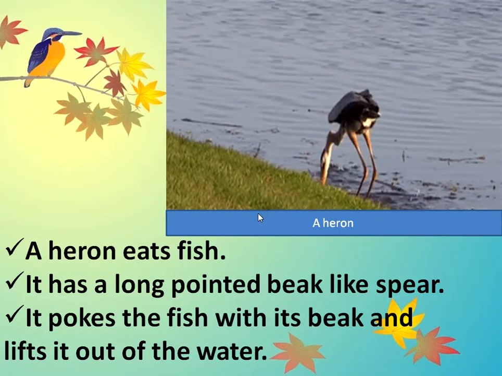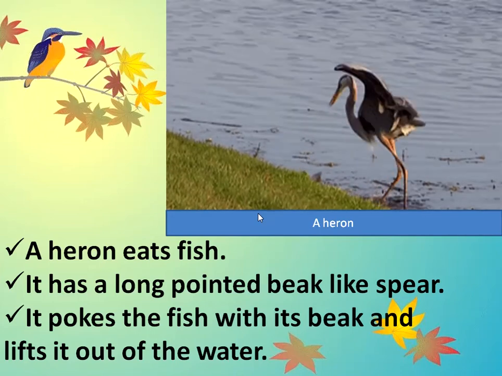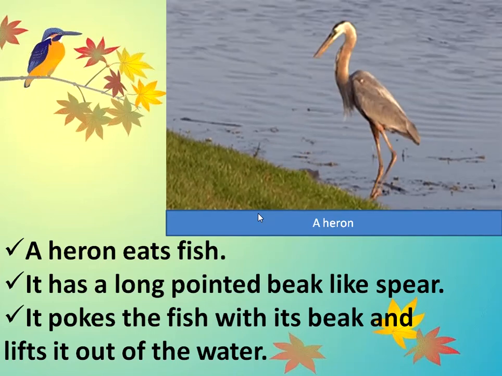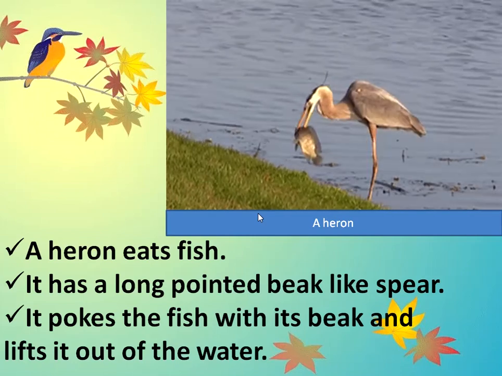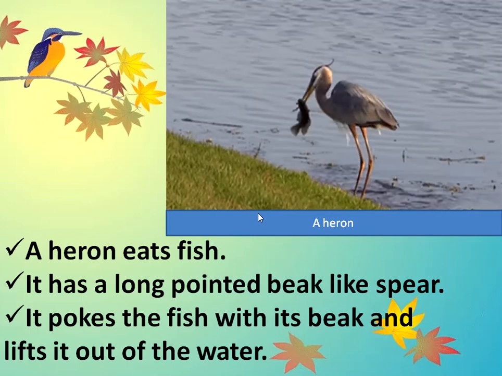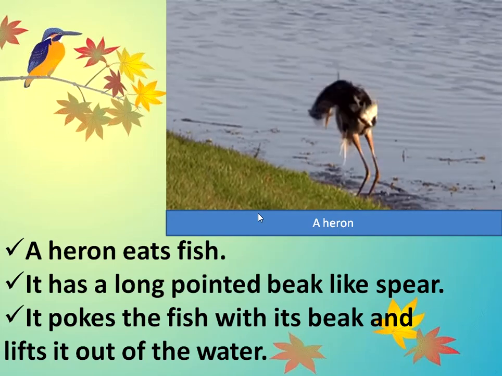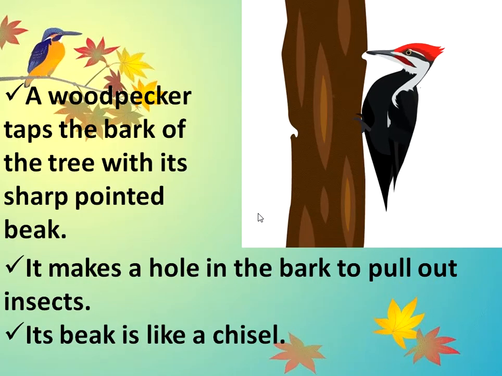A heron, it loves to eat fish. It has a long pointed beak like a spear. It pokes the fish with its beak and lifts it out of the water. A woodpecker, it taps the bark of the tree with its sharp pointed beak. It makes a hole in the bark to pull out insects. Not only the beak of the woodpecker, its tongue also helps to take out insects from the tree. Its beak is like a chisel.